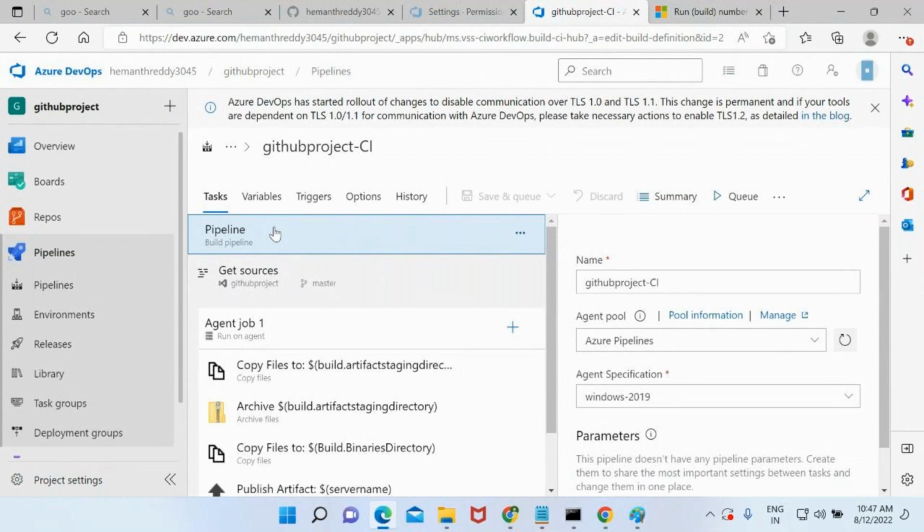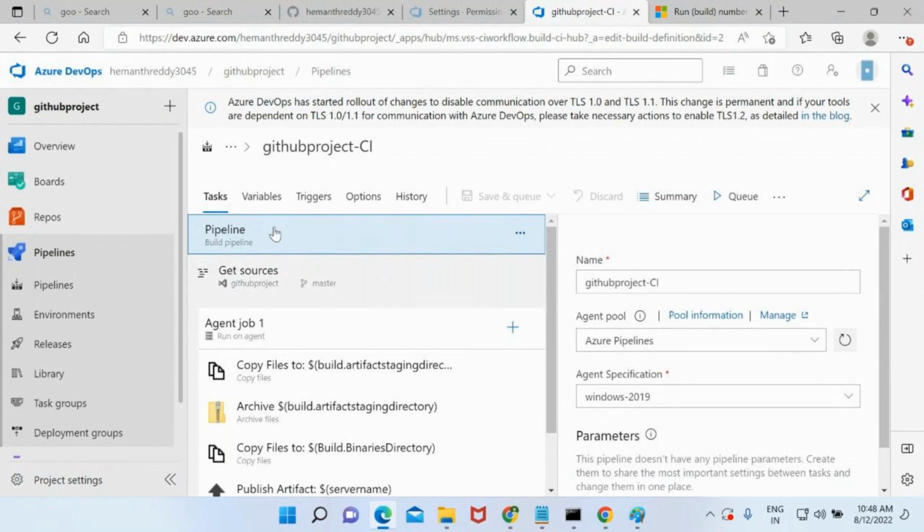Now I want to run on a VM which is having Visual Studio 2022. That means you are keeping what? A demand. Understood? You are giving a demand. So I want to run my code only on a VM which is having Visual Studio 2022.